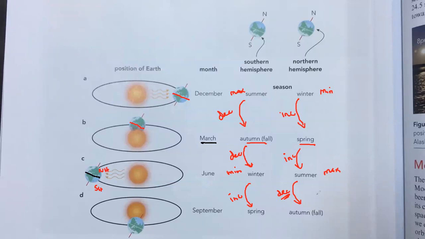So as the position of the earth changes, the amount of energy received by the northern and southern hemispheres changes. If the northern hemisphere receives the maximum energy, it will have summer, and if the southern hemisphere receives the minimum energy, it will be winter. So there will be opposite seasons. If in the northern hemisphere we have summer, in the southern hemisphere we'll have winter, or the other way around.